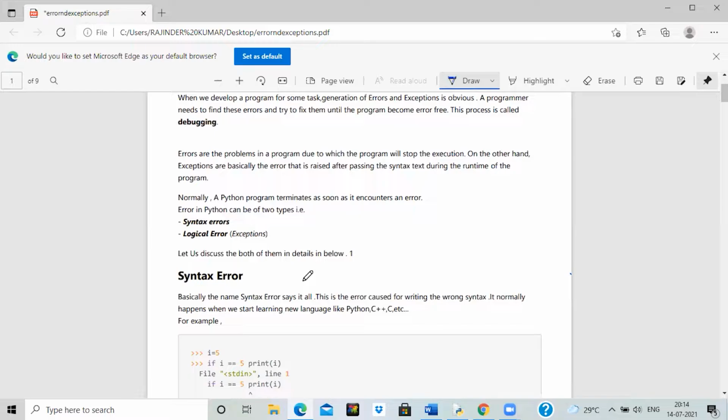The second one is logical errors. Suppose you want to find the average of two numbers, say 10 and 12. Suppose in the first scenario, you are finding the average using this statement. In the second case, you are finding the average by writing 10 plus 12 in brackets.